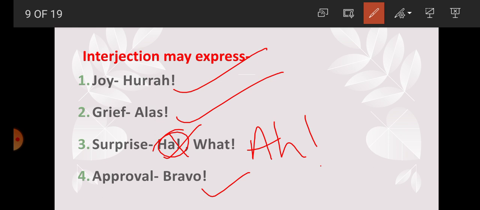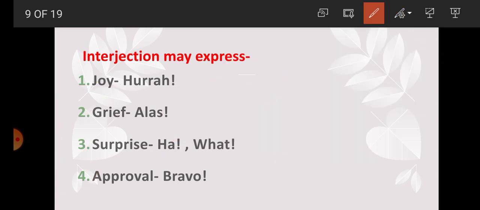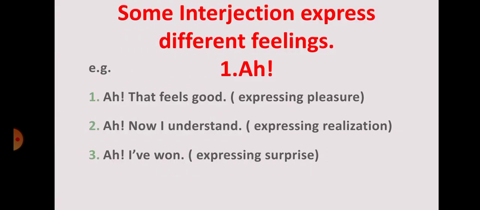They can express the feeling of joy, grief, surprise, and approval also. Now some interjections express different feelings. Some particular interjections express what? They express different types of feelings.